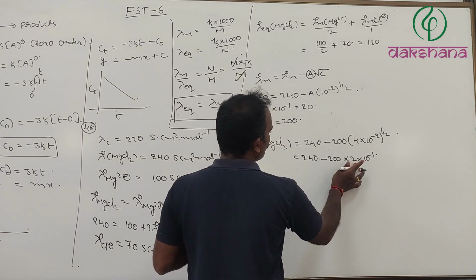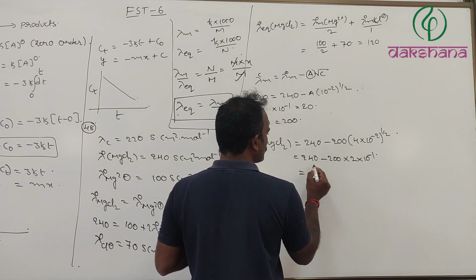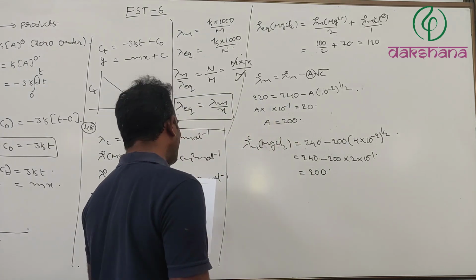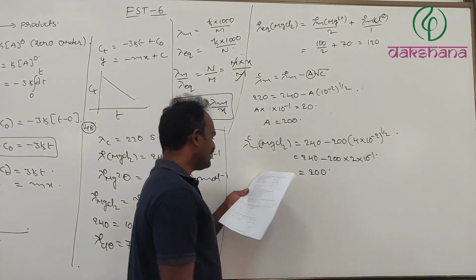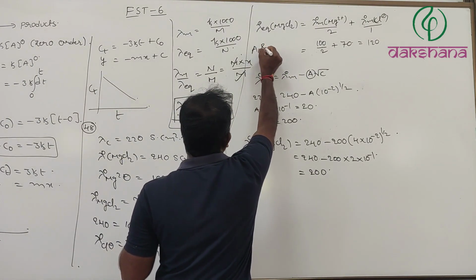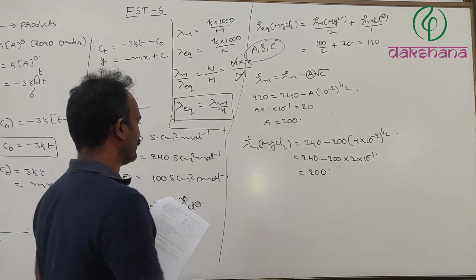Now this is going to be 440. So option D is correct. But we need the incorrect options. Therefore, the options are going to be A, B, C. These are the incorrect options that we have.